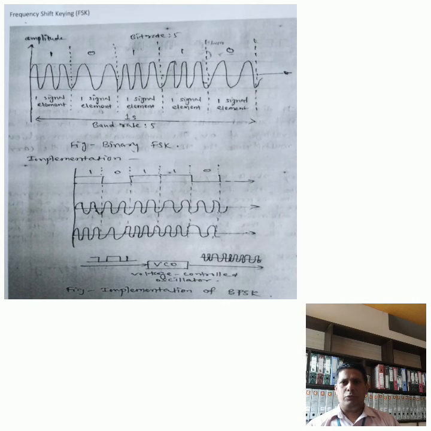the network for digital to analog conversion. What happens in digital to analog conversion? It is the process of changing one of the characteristics of an analog signal based on the information of the digital data. It means you have to send the digital data over the cable, so you need to convert the digital data into an analog signal, where in FSK the frequency varies.